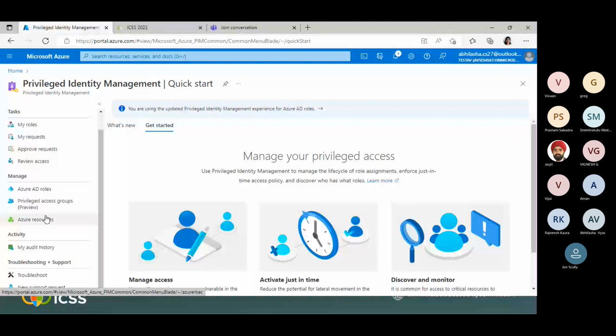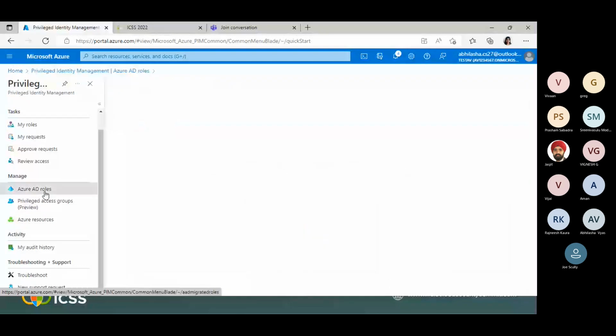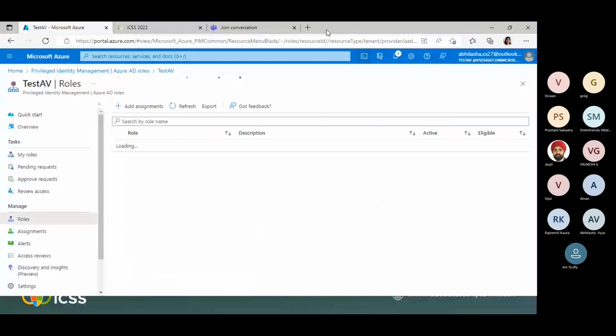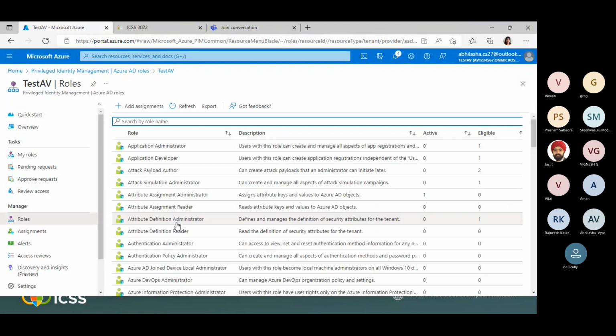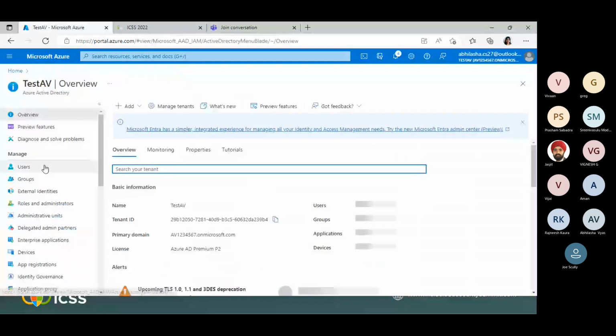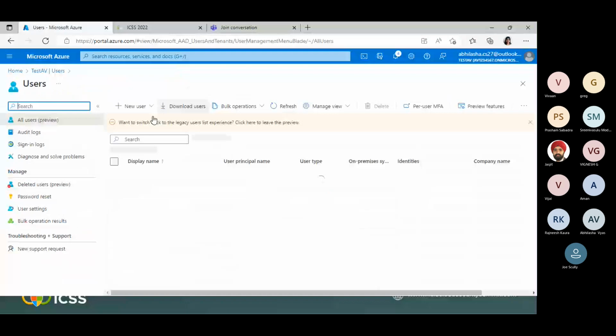Okay, so now first we will start with Azure AD roles. So instead of going back to the slide step by step, I will show you the process, because we have very limited time to discuss this topic. So here first I'm starting with the role assignments to the user. As I showed earlier, I have a few users which I have already created for this demo purpose. So I'm going to use this user, which is AAD user 1.